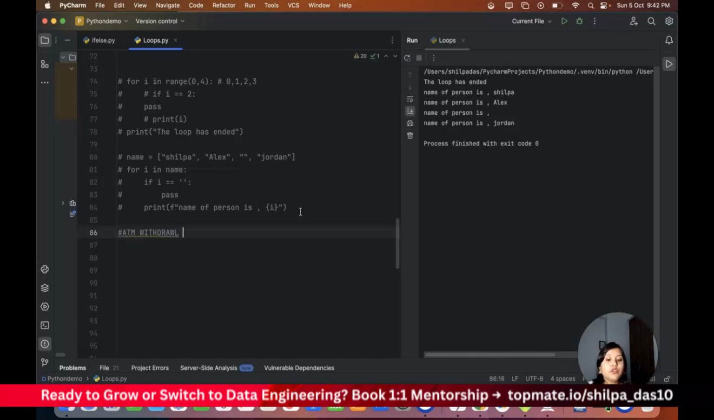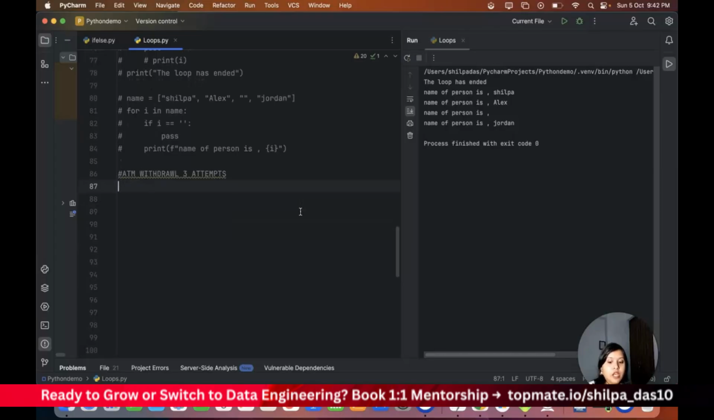In case of ATM withdrawal, you always have 3 attempts, right? And if there are already 3 attempts, then you don't allow it to run again. So let's create a scenario in which I want to execute it only 3 times. If it's more than 3 times, I don't want to continue, and I will give a message about the transaction attempt.